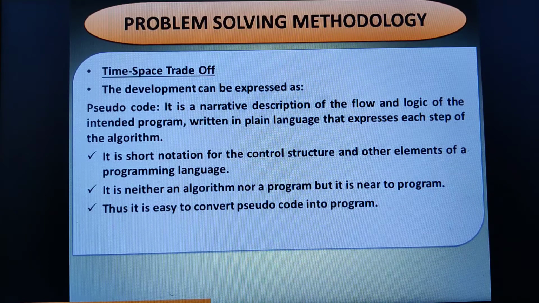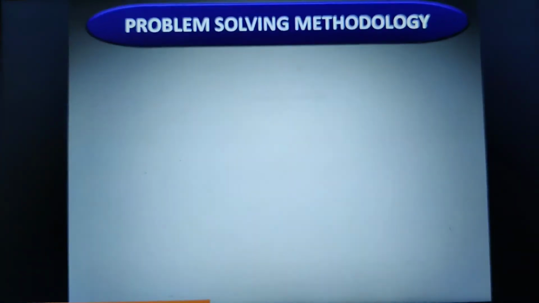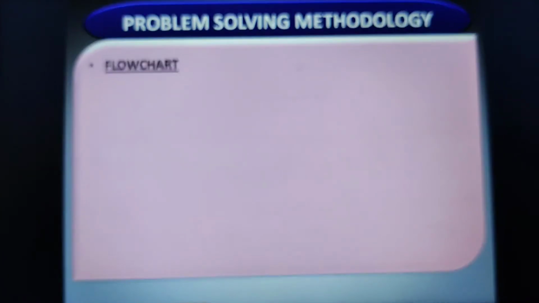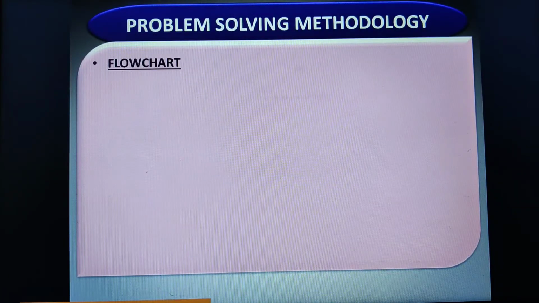Moving on to the very next important topic, that is the flowchart. A very important definition from your annual exam point of view. What is this flowchart? Flowchart is nothing but a diagrammatic representation of an algorithm. We call it a flowchart.